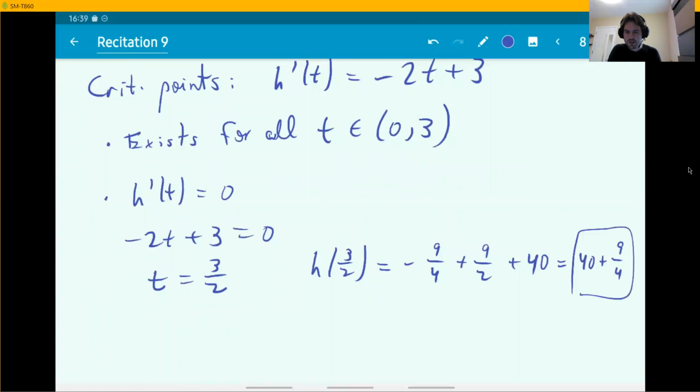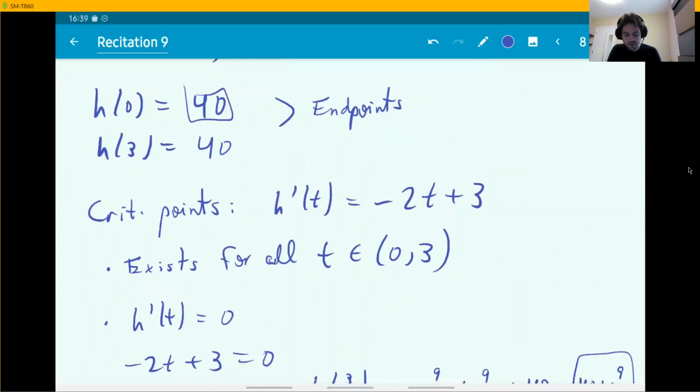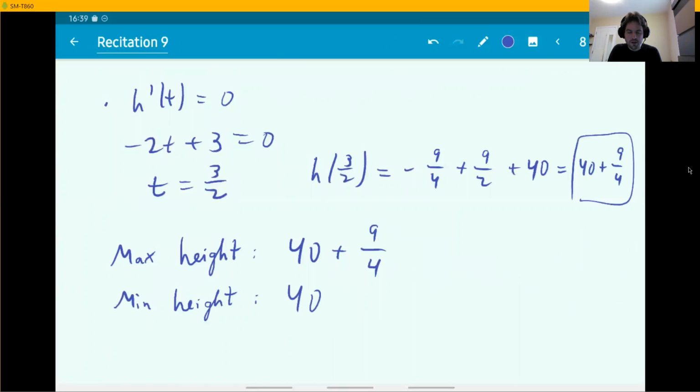I'm not even converting to decimals. We can already see this is larger than the two other ones that we found for the endpoints. So the max height is this little bit more, with the minimum height being both the two locations where it happened at 0 and at 3, the value was 40. This is the answer to the problem.